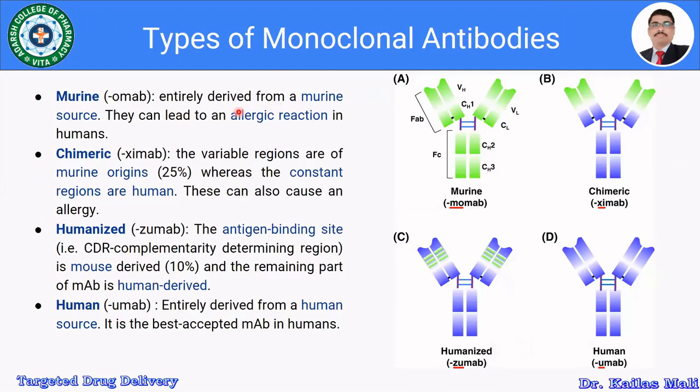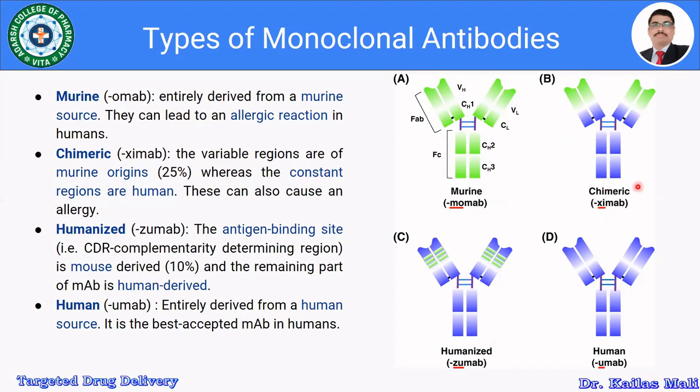There are 4 types of monoclonal antibodies. Look at the figure. Very first one is the murine monoclonal antibody. It is obtained from the murine source and it is fully murine. Murine means you can say it as a mouse, and it is denoted as dash OMAB. Then the second type is known as the chimeric monoclonal antibody. It is denoted as dash XIMAB.